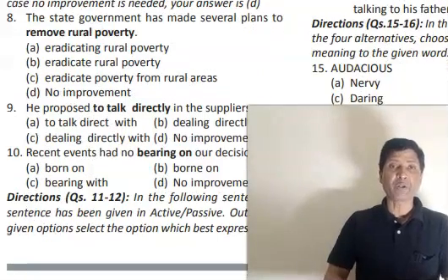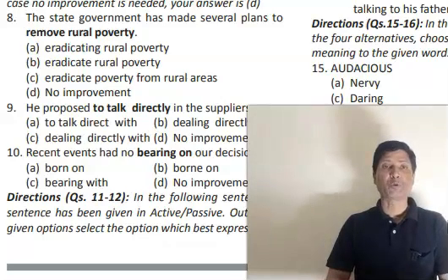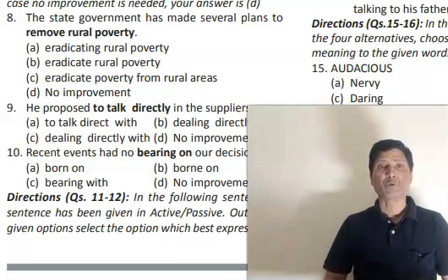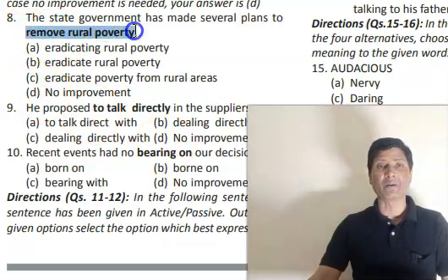The state government has several plans to remove rural poverty. So here, is there any problem in this? And if it is, then what should be there? Remove rural poverty is a wrong expression.